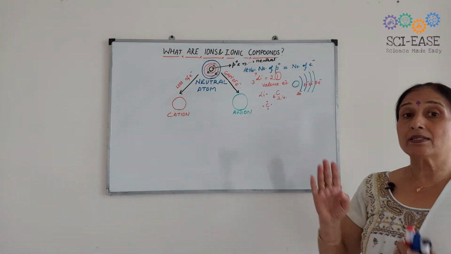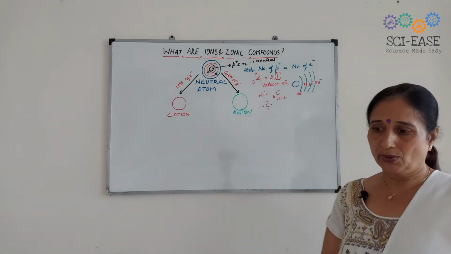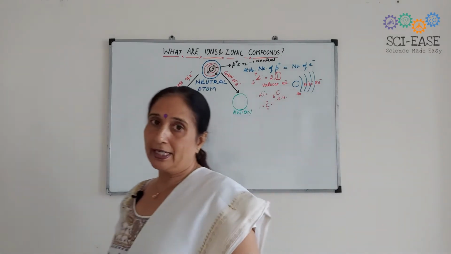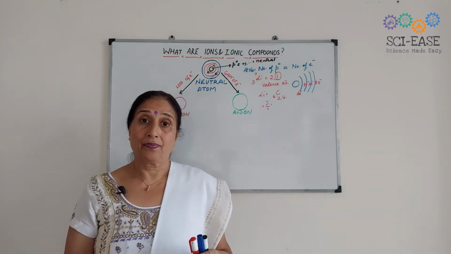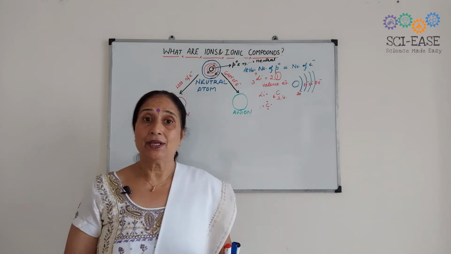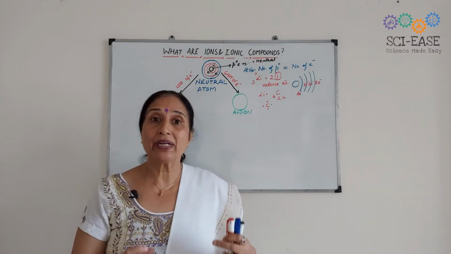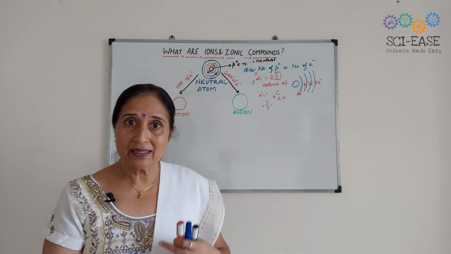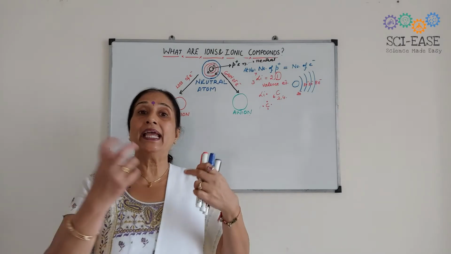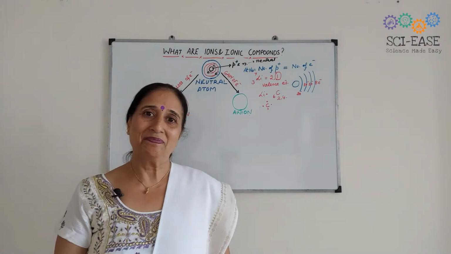Now, there is one rule given by Lewis, that is the octet rule. What do you mean by octet rule? Each and every atom has a tendency to acquire the noble gas configuration, either by losing the electrons, gaining the electrons, or sharing the electrons.